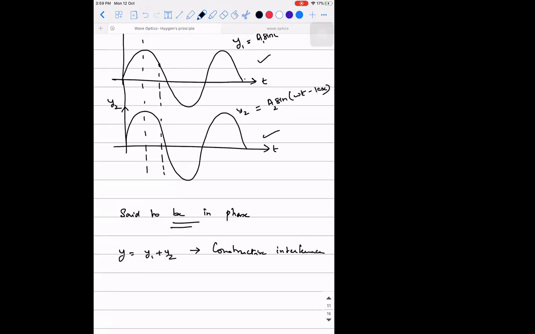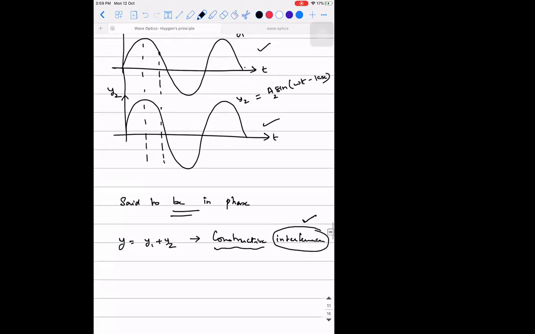Okay, this interference word we have not yet seen. I will explain it later. So you are going to have constructive interference. Constructive means they get added. Am I clear? Provided the waves are in phase.